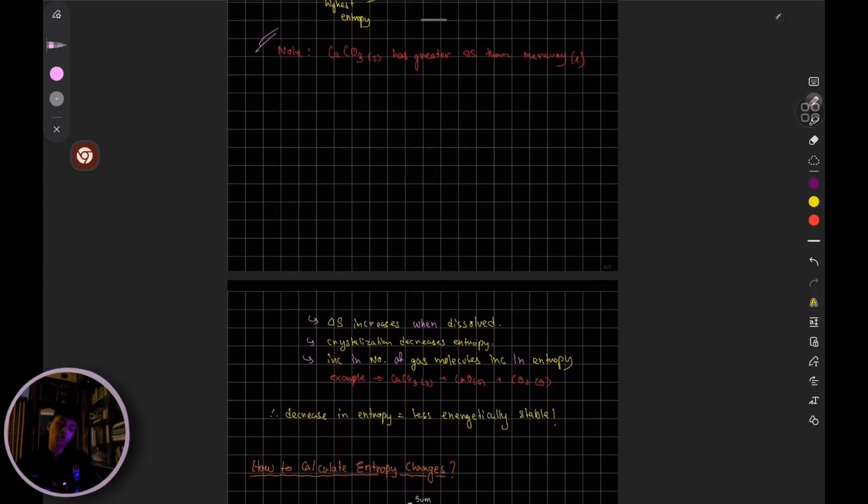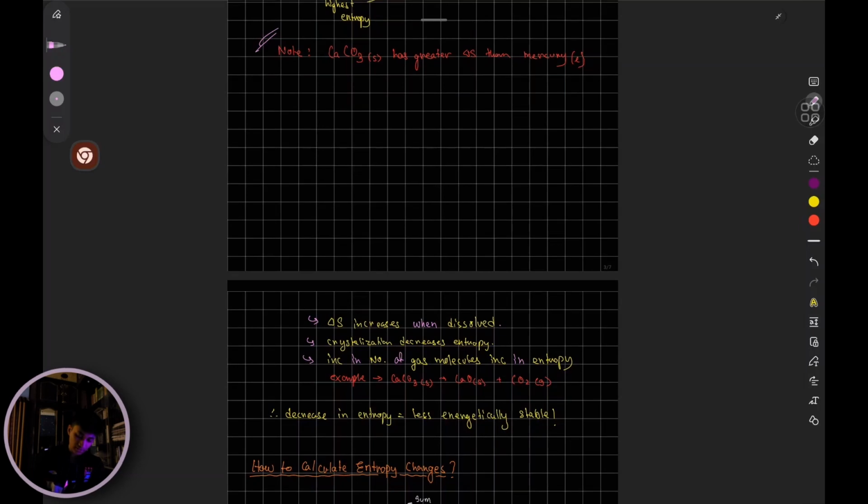So in general, entropy increases when ionic compounds are dissolved in a solution, and crystallization decreases entropy because it's changing its state into a solid. So if you're crystallizing, let's say, a solution, you're changing its state into a solid, which is why its entropy is supposed to decrease. Why? Because it's going into a state of a greater arrangement. As a result, decrease in disorder and decrease in randomness.